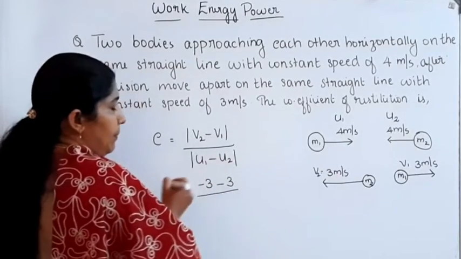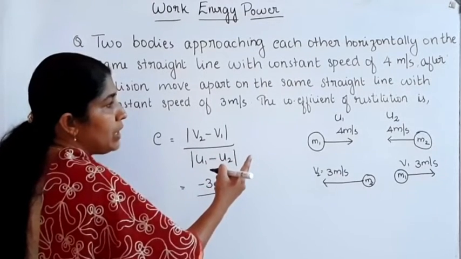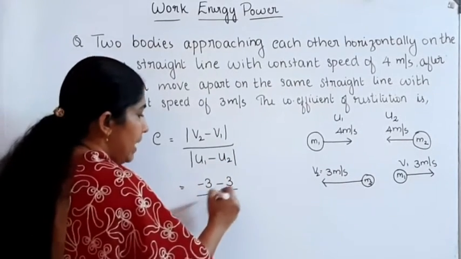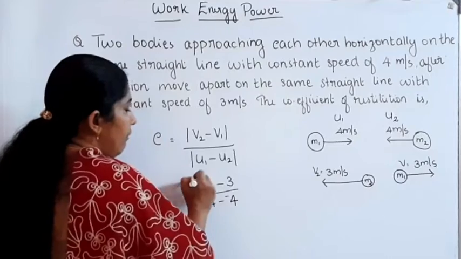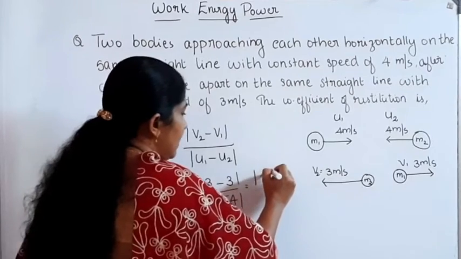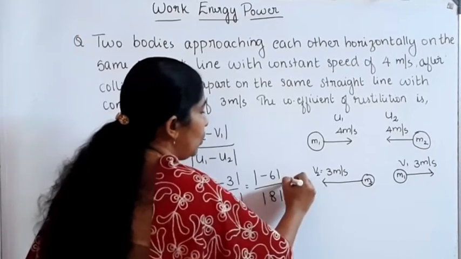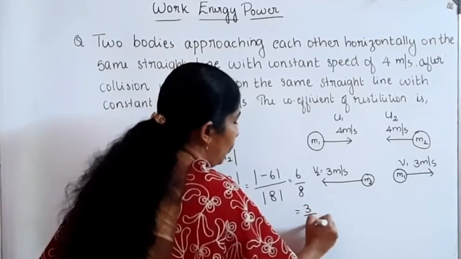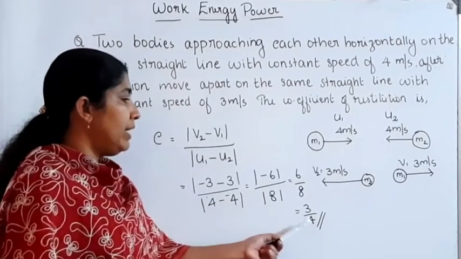Divided by U1 minus U2. U1 is equal to 4 meters per second in the positive direction. U2 is equal to 4 meters per second in the opposite, negative direction. So we can write 4 minus minus 4. When we take the magnitude, that's equal to the magnitude of minus 6 divided by the magnitude of 8. That's equal to 6 divided by 8, which is 3 divided by 4. The coefficient of restitution is equal to 3 divided by 4.